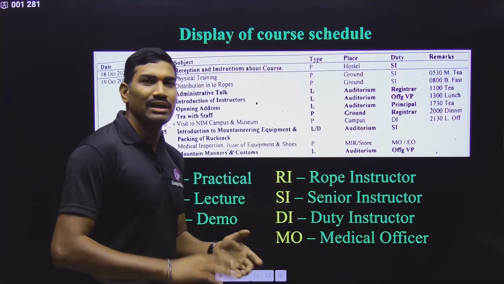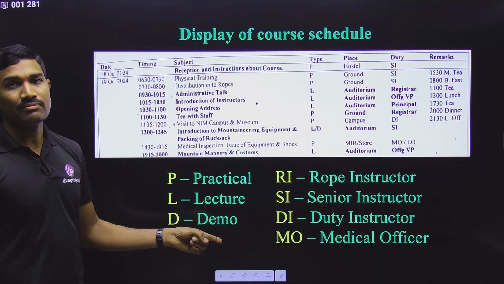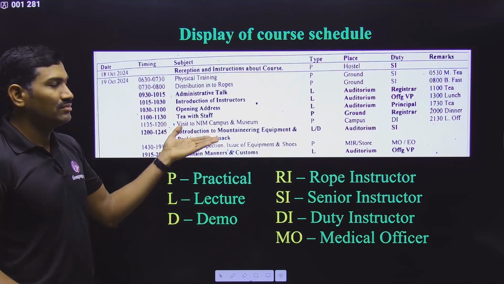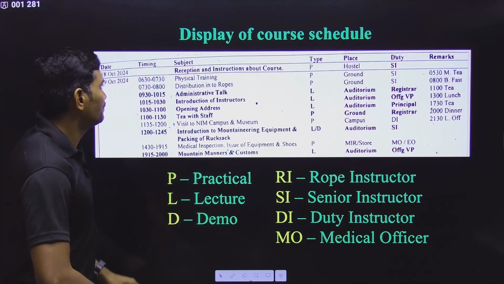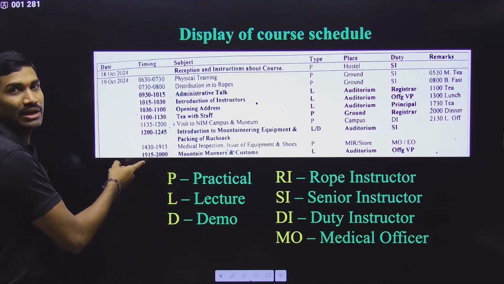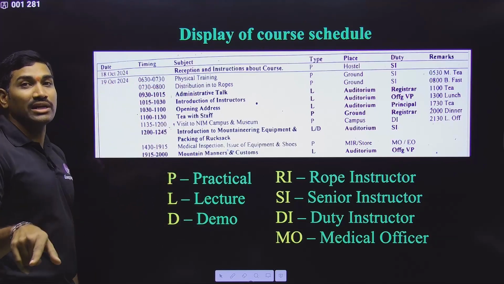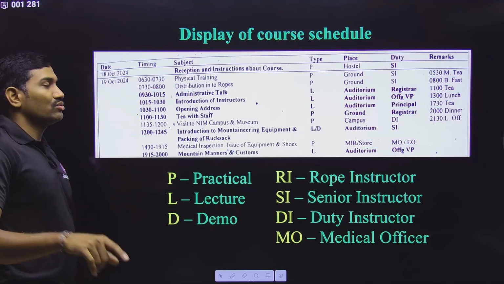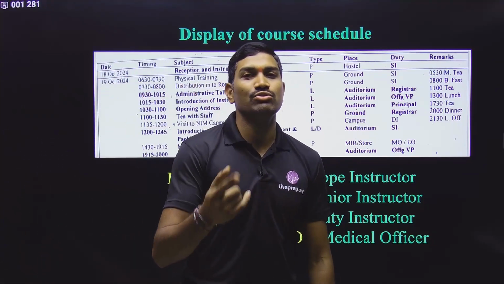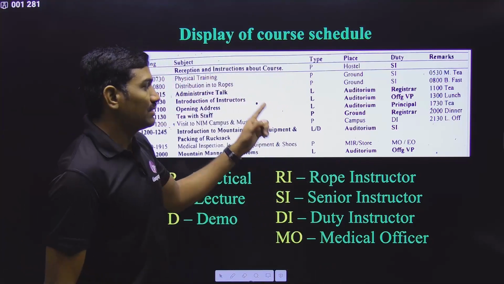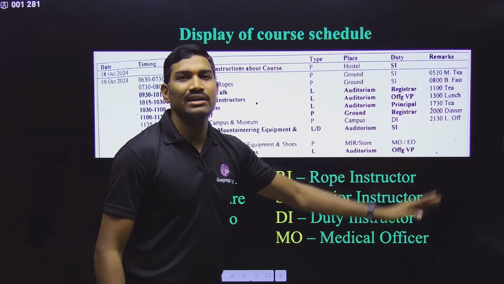So please go there and have the complete schedule for the complete course, because once you are going to the mountain, how will you get all these details? So get the complete photo and keep it with you, and from that see at what time, what activity will happen, so by what time you should be ready. Yes or no? So for any activity, at least 10 minutes before that you should be there. So in this way, this schedule will give you complete details regarding the course.